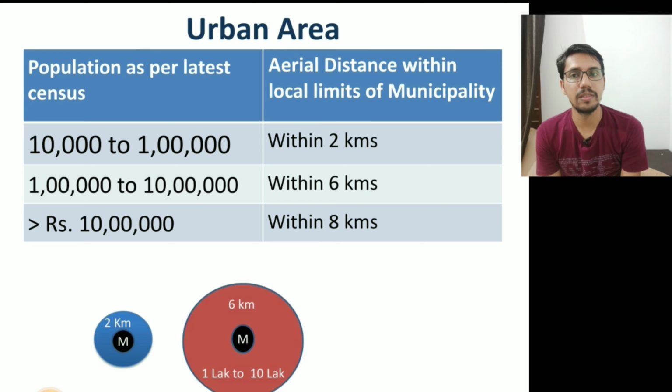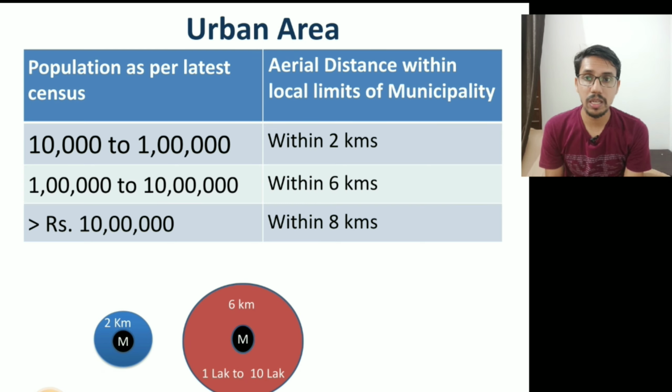It will be like this, aerial distance of the 6 kilometers. So you have to keep in mind two things. One is the local limits of the municipality. From that local limit plus 6 kilometers, if your outhouse or the farmhouse comes under the 6 kilometers within the local limits of the municipality, then it will be in urban area.